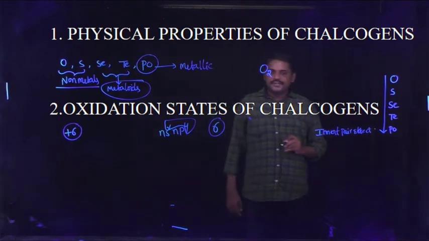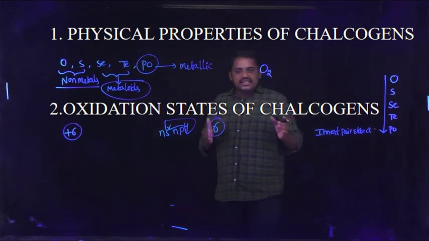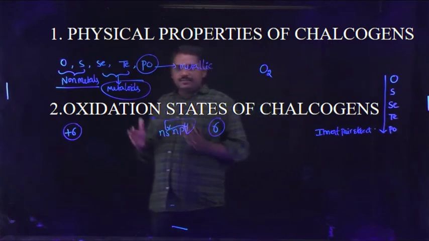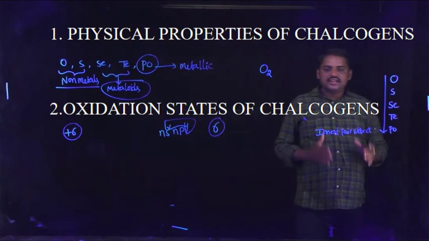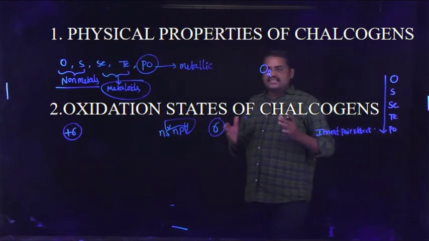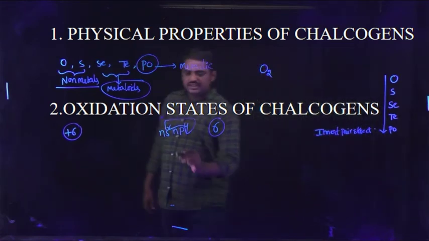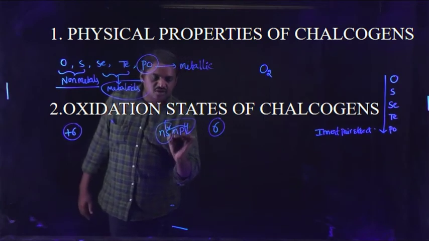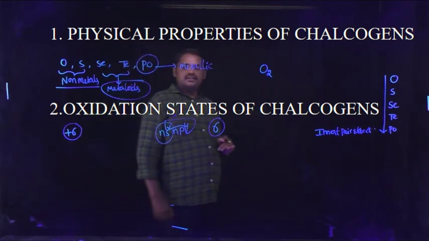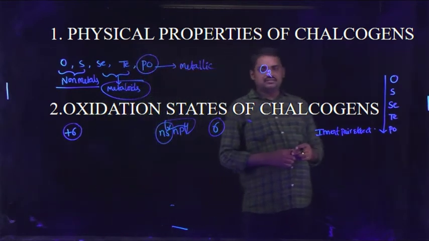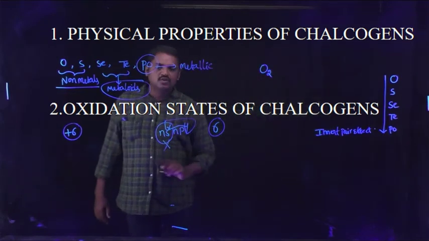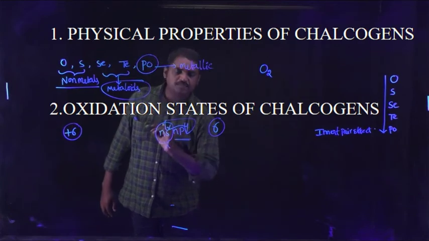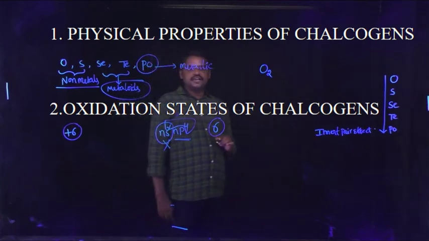Inert pair effect means the ns electrons cannot participate in chemical combination. Finally, these 2 electrons are absent and only 4 electrons participate in the chemical reaction.